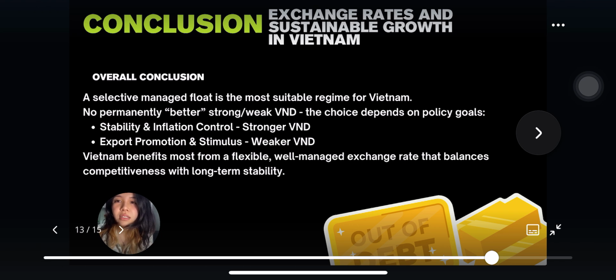When stability and inflation control are the priority, a stronger VND is more suitable. And when the goal is export promotion and economic stimulus, a weaker VND can be deployed. So by maintaining a well-managed, flexible exchange rate, Vietnam can strike the right balance between competitiveness, stability, and long-term sustainability.